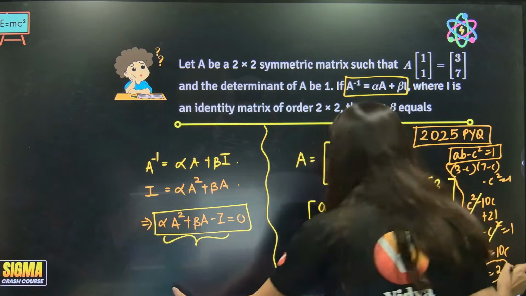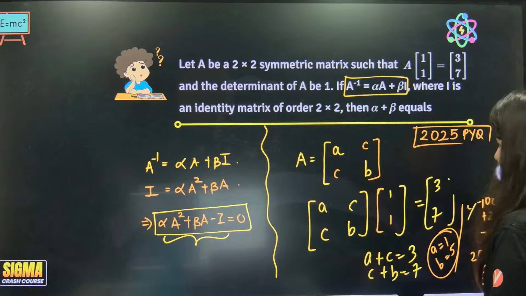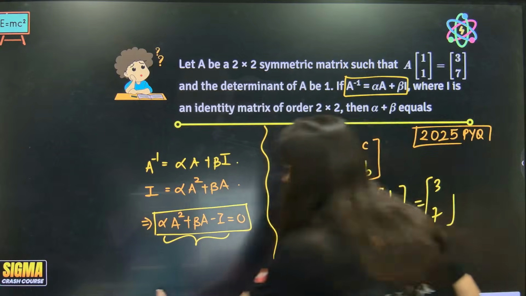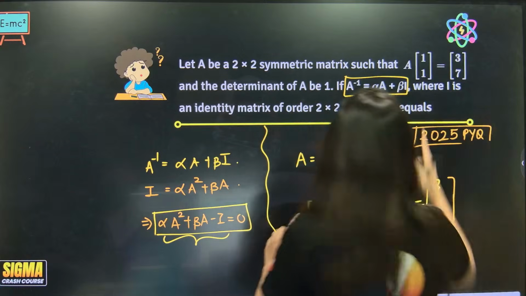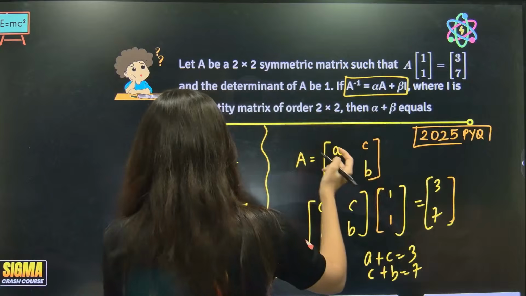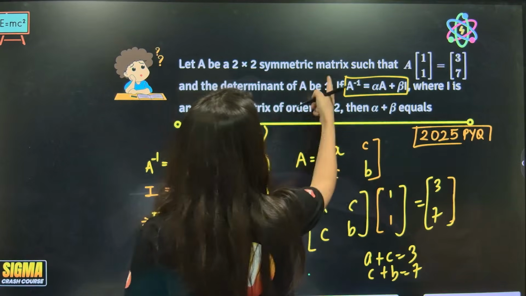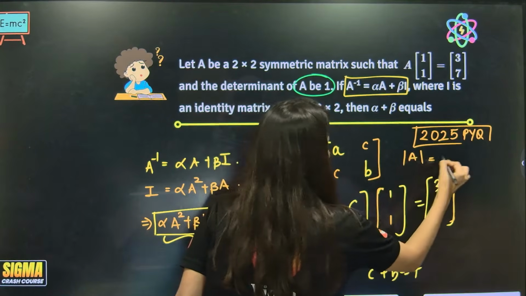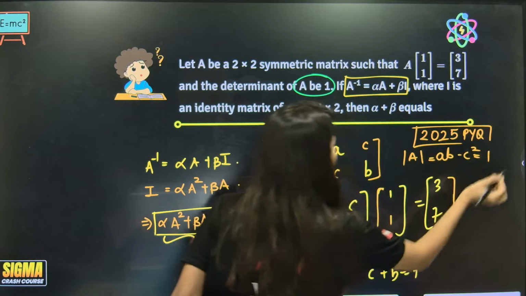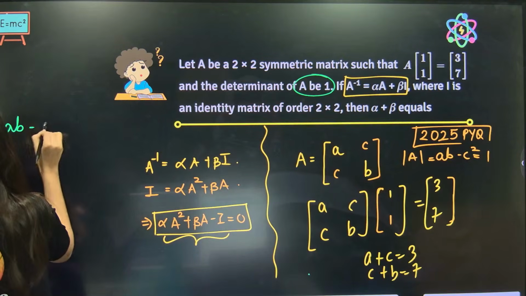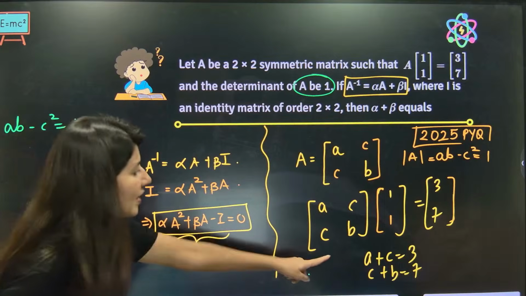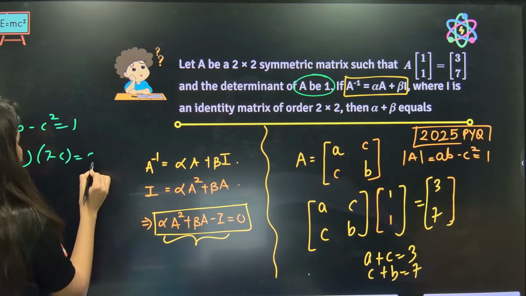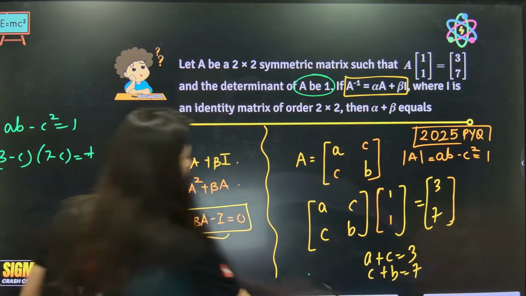Or is there some glitch over here? Okay, let me do it nicely for you. One thing: determinant of A is given as 1. So determinant A, tell me. Determinant A is equal to AB minus C square, which is equal to 1. Now, the value of A is 3 minus C, and the value of B similarly is 7 minus C.